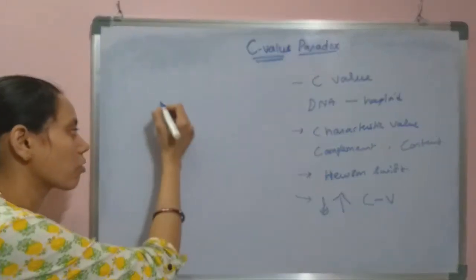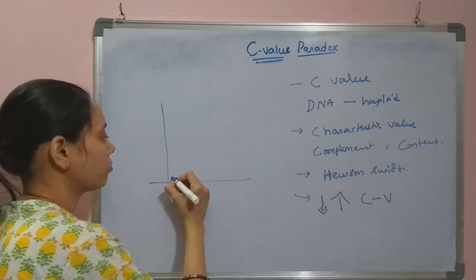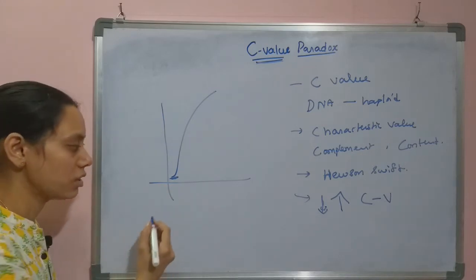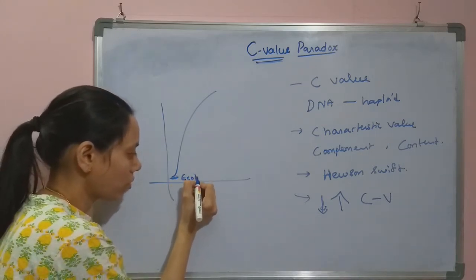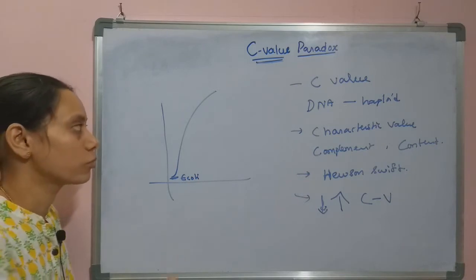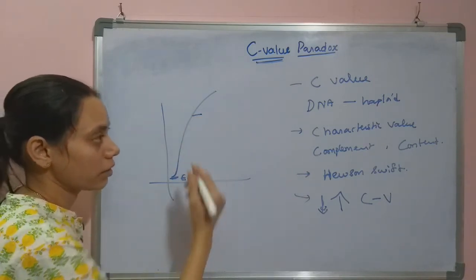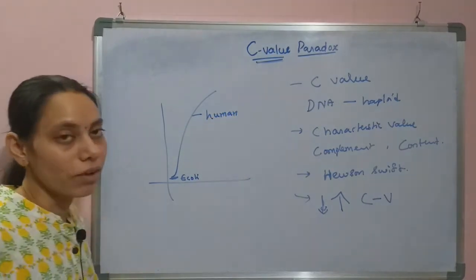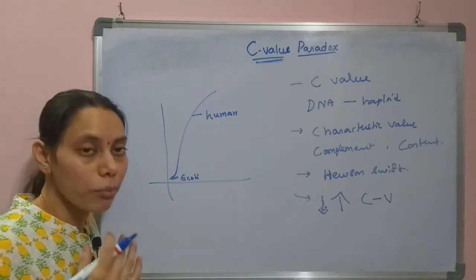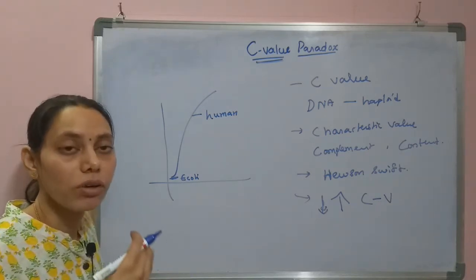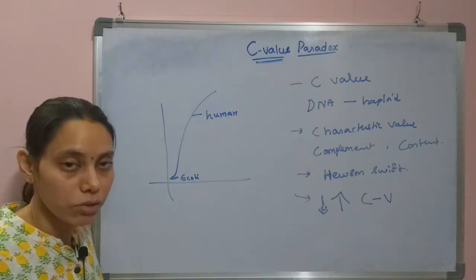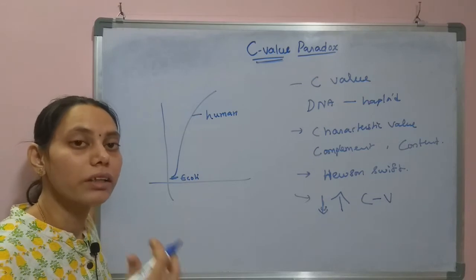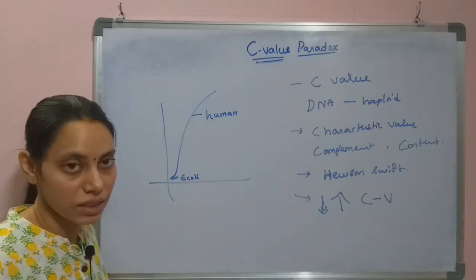That means if you take a graph, the lower C-values are indicated by E. coli or some of the prokaryotes. The higher eukaryotes like human beings have higher C-values. But if you compare C-values among vertebrates or maybe higher eukaryotes, we will get this paradox. It is not always true that the DNA content will be increasing with the increasing complexity.